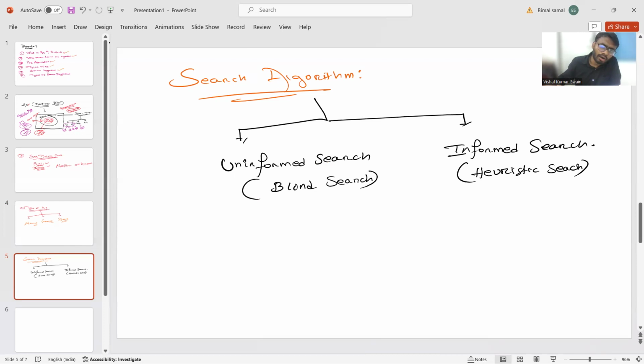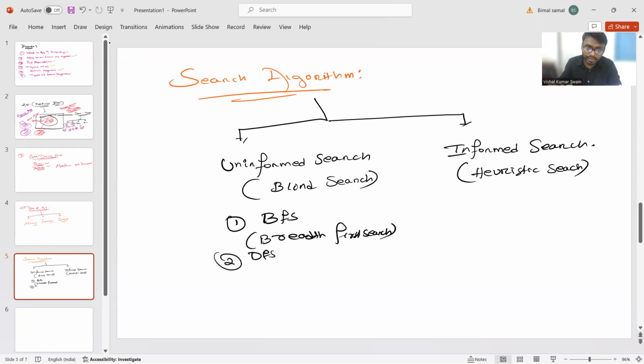Here, blind search in the sense of what? Like you know the goal point, but you don't know the path. That one is a blind search, right? I think you already know some of these algorithms, since you already covered them in data structures. BFS in the sense of what? Breadth first search.